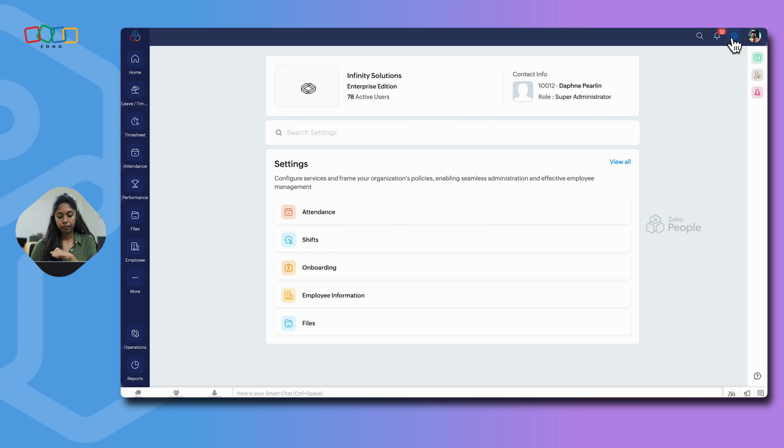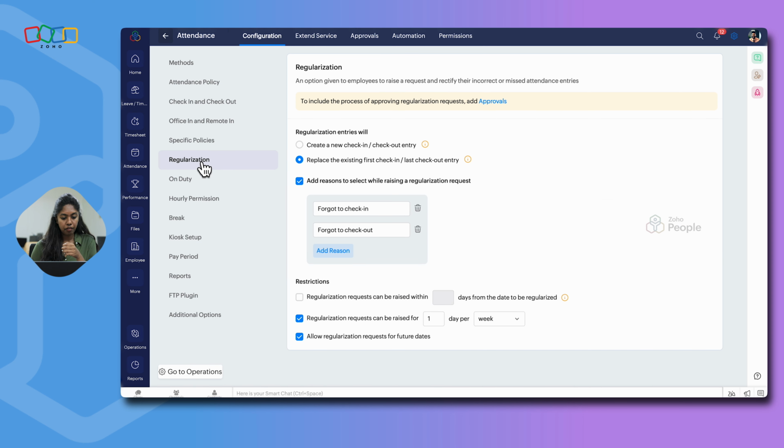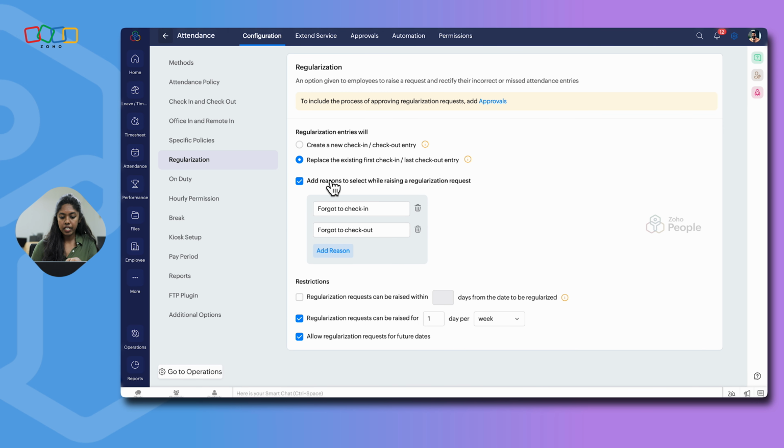In order to access it, navigate to Settings, and from Settings, Attendance, Configuration, and there you have this option, regularization. This option will help an employee to raise a request whenever they want to manually correct an attendance entry. For example, an employee is working from home and started working at 9 a.m. in the morning, but the employee missed marking the attendance. In this scenario, they would need to manually enter the attendance entries, for which they can raise a regularization request. And these are a few of the settings that you can add with respect to regularization.